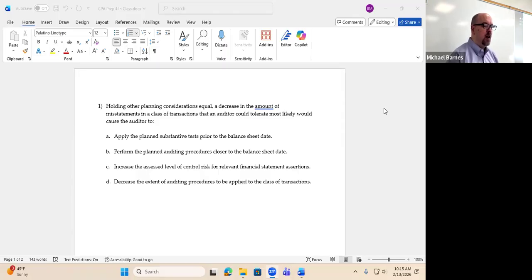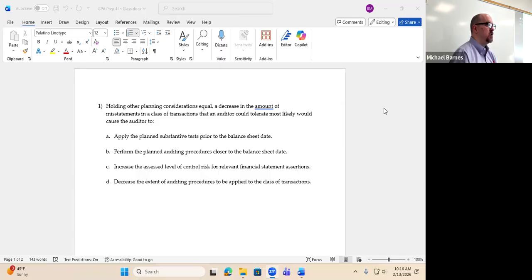Now, B says perform the planned auditing procedures closer to the balance sheet date. Does that provide us with more or less assurance? More. Okay, so B is our answer, but I want to talk about C because C is not intuitive. Increase the assessed level of control risk for relevant financial statement assertions. Now, this is tied to the idea of materiality. If you remember all the way back from 417, we also talked about this at the beginning of the semester. There are three concepts that relate to auditors' assessments. There's materiality, audit risk, and evidence.